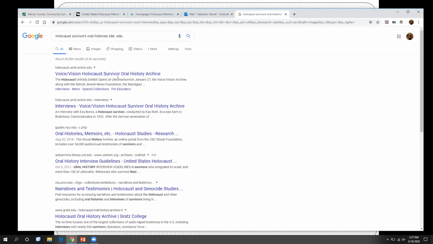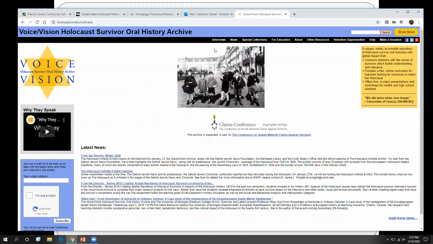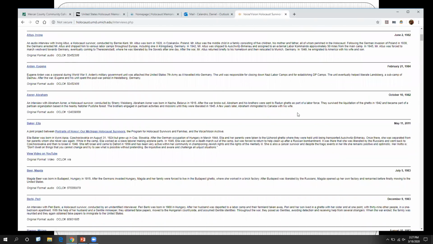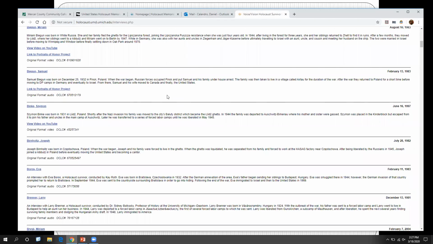So here, let's take a look at a site. We'll click on this one from the University of Michigan. You can see it loads up the page here. Sometimes you've got to poke around these sites. Sometimes they make it easy. This one's a good example. Right here where it says interviews, you can click on interviews and it shows you all of the interviews. And you can see there's a little description here as well as to who these people are and what their interview is going to discuss.